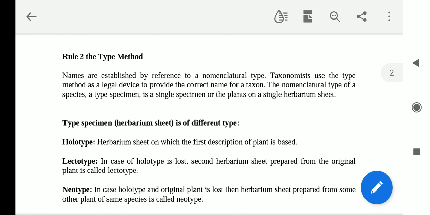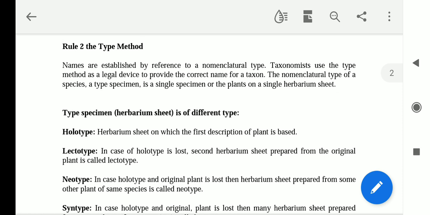Students, this is the second class of nomenclature. I have prepared this lecture for BSc BA ZBC 5th semester. Subject name is Botany, paper name is Nomenclature. Today we are going to study type concepts. Okay, since this is the second class, before this we have studied about ICBN.